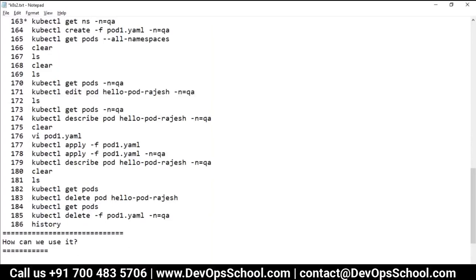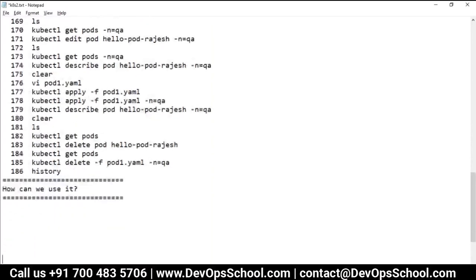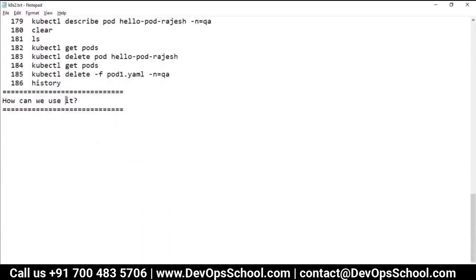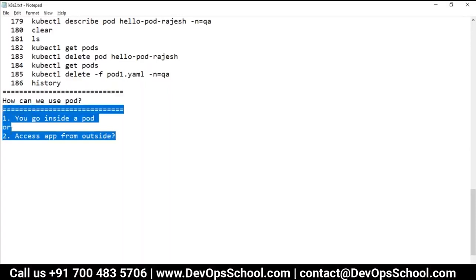Now if you have gone through my Docker session, definitely you will not have that question in mind, but still I'm going to cover it. So now we will learn a few more commands, how to use the pod. So guys, one method is you go inside a pod, or access it from outside. Simple. This is what you do. Whenever you run any application, either you go inside that machine where the application is running, or you access the application from outside. Simple. Nothing else you can do. Okay, so we will do both things.